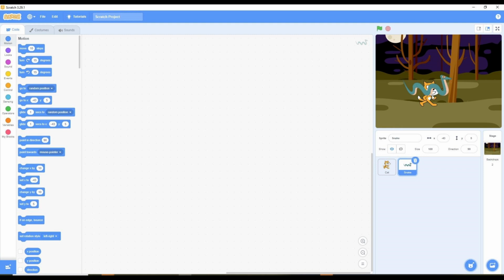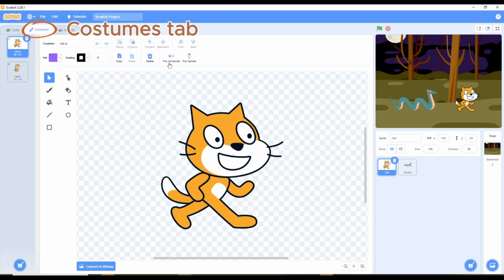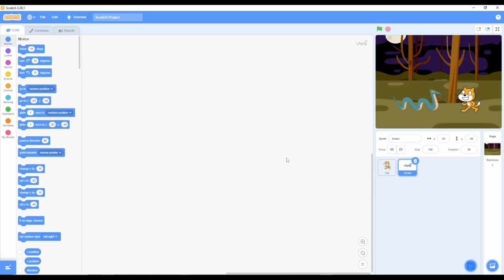Now let's direct our actors into a suitable positioning and direction to chat. Our characters need to be in the right place to have a conversation. Click on each sprite and drag them around the stage until they're facing each other. If Patches, the cat, is facing the wrong way, go to the upper left corner of the screen, select the Costumes tab. You will see the costumes for the cat. Click the Flip Horizontal button. Now Patches is facing Sly. Perfect. They're ready to talk.